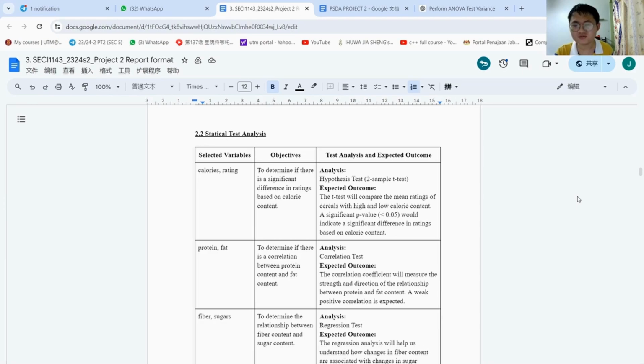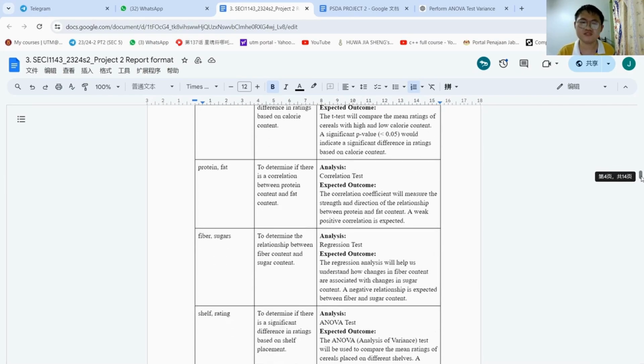Following up is the statistical test analysis, in which we selected variables, objectives, test analysis, and expected outcomes. At first, we selected calories and rating for the hypothesis test, which is a two-sample t-test, to determine if there is a significant difference in ratings based on the calorie content. The expected outcome is that the t-test will compare the mean ratings of cereals with high and low calorie content. A significant p-value, which is less than 0.05, will indicate a significant difference in ratings based on the calorie content.